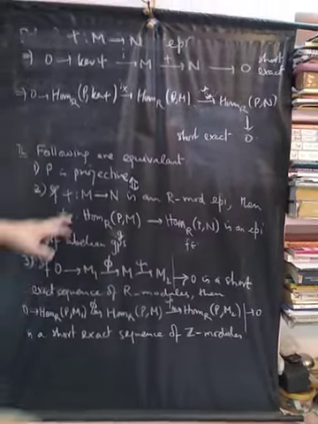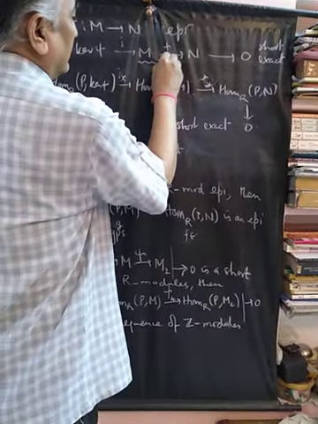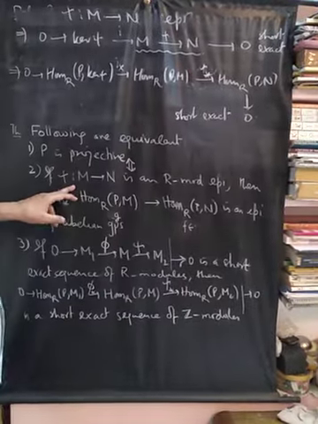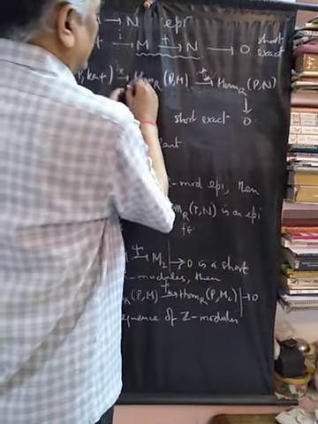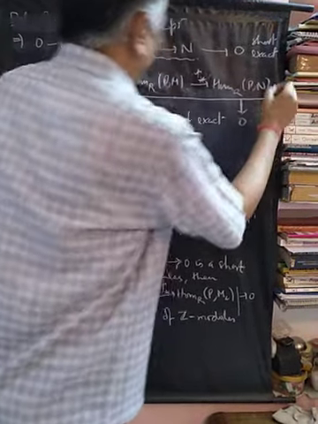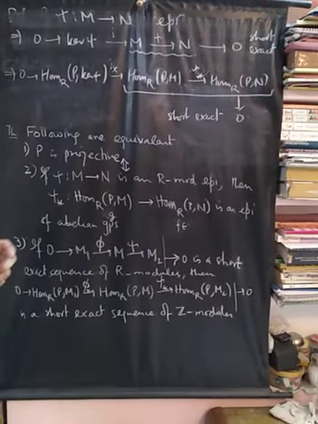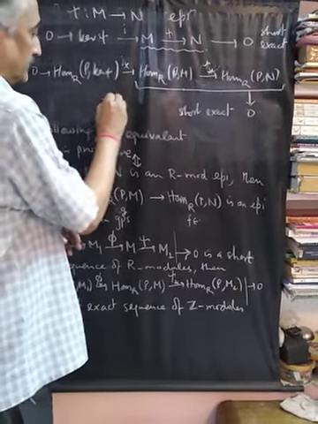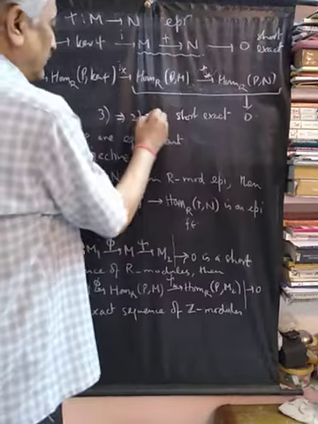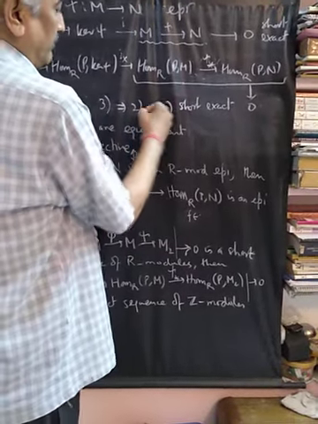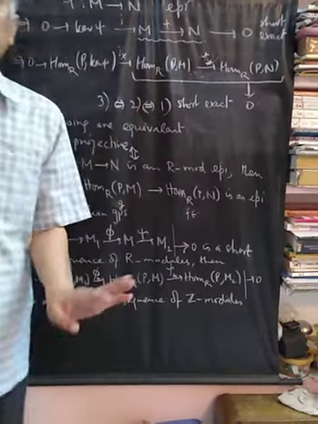So what we had is that if M to N is an R module epimorphism, then this is also an R module epimorphism. So 3 also implies 2. So what we have shown is that 3 implies 2, 2 implies 1, and conversely, this completes the proof.